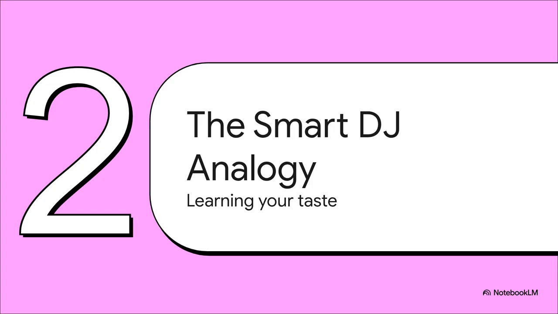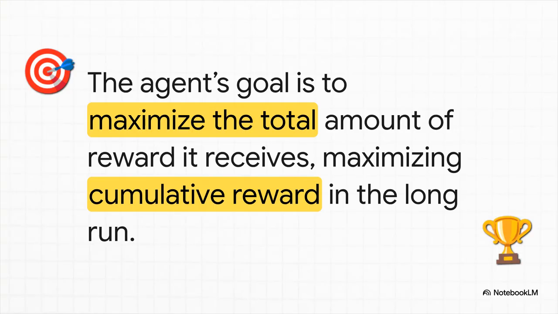Okay, to really make this stick, let's use an analogy. It'll make everything super clear. Let's pretend we're building our very own AI, a smart DJ. And this DJ's mission isn't just to play popular music, but to actually learn what makes you tick musically. So the goal for our smart DJ is pretty straightforward, but it's also incredibly powerful. It's not just about playing good music. It's about playing the right music for the right person. It wants to become a student of your personal taste, so it can get as many thumbs ups as possible over time.